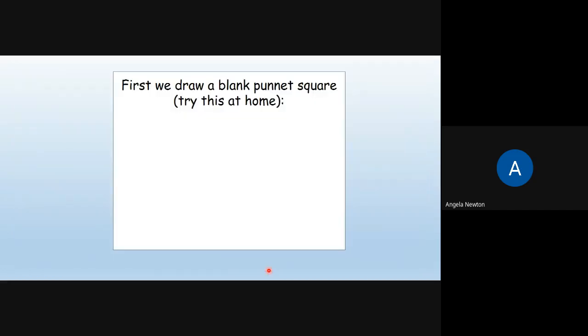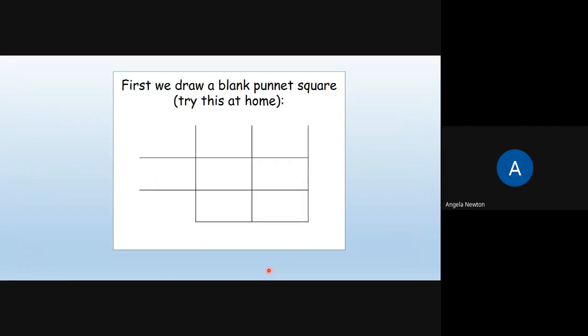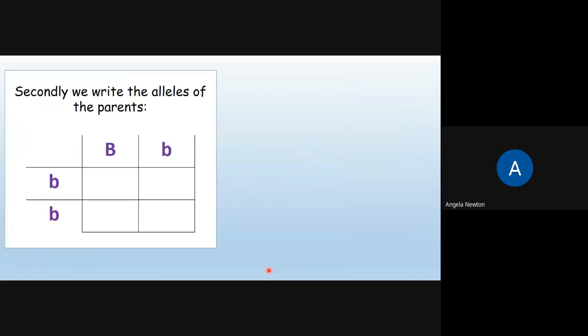So first we draw a blank Punnett square, so you can try to follow on and do this at home. Okay. Secondly, we need to write the alleles of the parents. So we've got capital B, a dominant allele, and a lowercase b, a recessive allele for the heterozygous male.